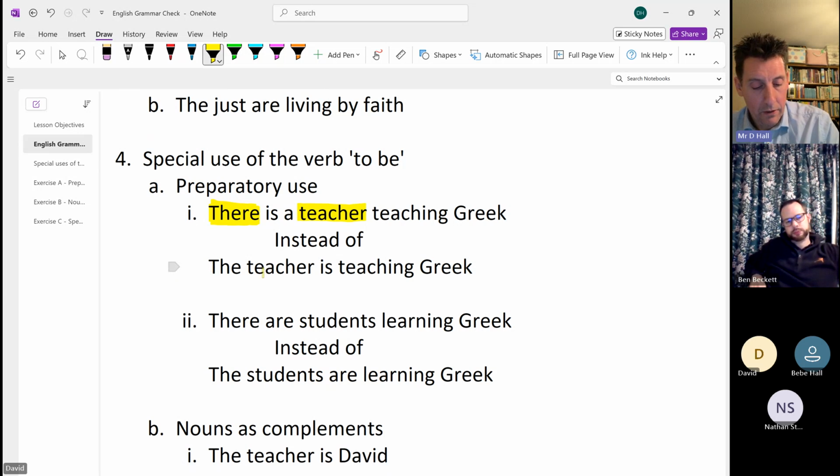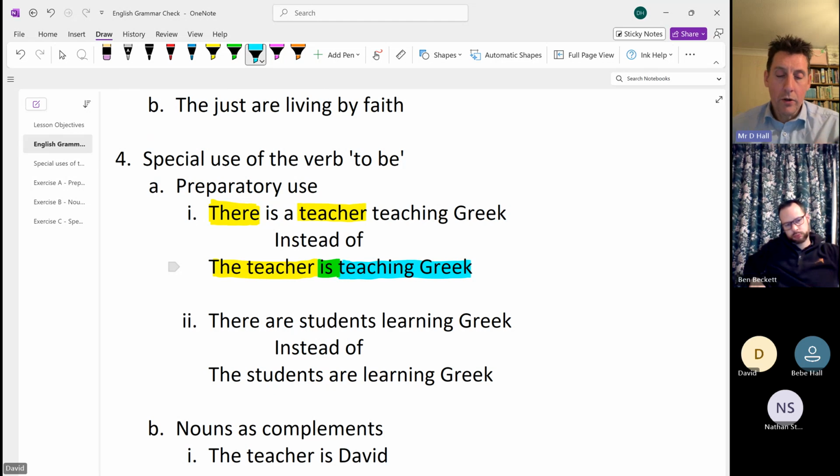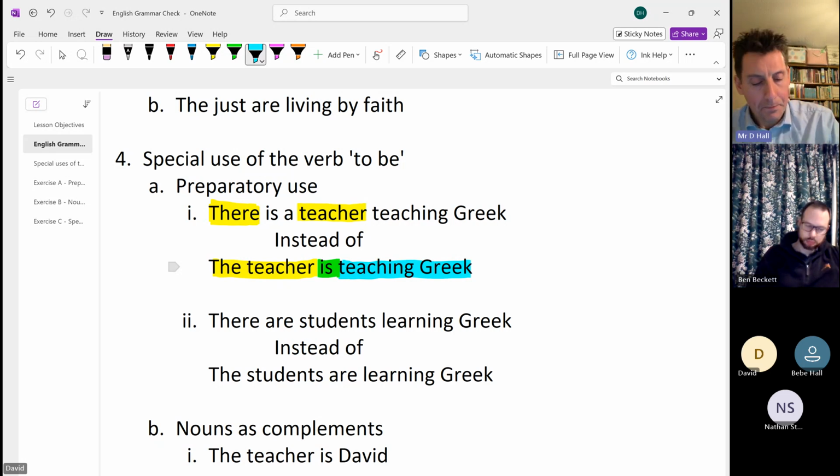If I use the noun form here, the teacher, then I've used my verb to be, which is obviously is in this case. And then the teacher is doing something and I'm going to describe it. We won't go into what form this exactly is, but it tells me something about the teacher. So the teacher is teaching Greek. We could turn that round a little bit and it would mean sort of the same thing. If we were indicating that there is a teacher teaching Greek, we might be indicating to somebody over there is a teacher teaching Greek. So we can insert this front word here, there.